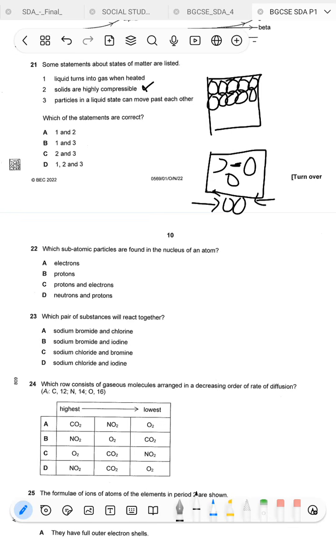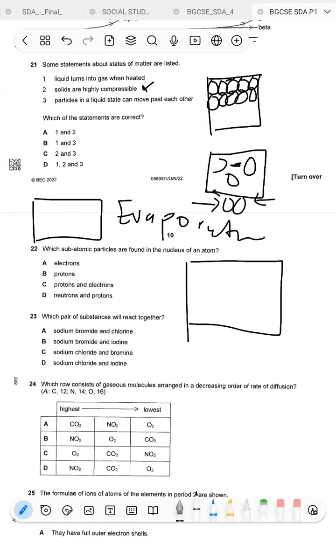Okay, what about liquids turn into a gas when heated? Yes, so when you heat liquids, the particles gain enough heat energy to escape from the liquid via the process of evaporation. Then 3 says particles in a liquid state can move past each other. Yes, so in a liquid state, remember that the particles move past each other by sliding past each other. So you'll have a chain like this, and then another chain like that, and then this chain can slide past the other chain.